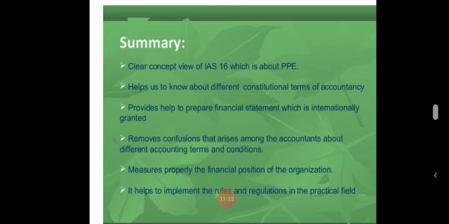Okay, so it removes the confusions that arise among accountants about different accounting terms and conditions. And it also measures properly the financial position of the organization. Okay, so it helps to implement the rules and regulations in the practical field. This is the total summary of this standard.